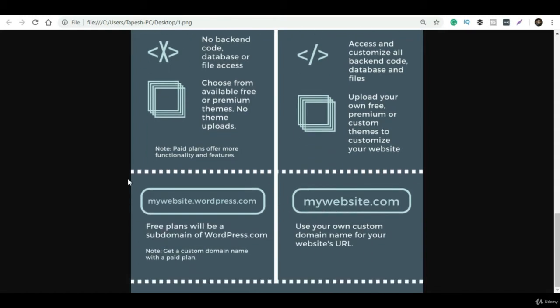If I talk about WordPress.com, your website URL will look like yourwebsite.wordpress.com. That doesn't look professional, and professional people don't use this kind of URL, because it doesn't rank in Google and doesn't even show professionalism. And with WordPress.org, your website URL will look like this. Whatever URL doesn't include WordPress.com, that won't be on your website.